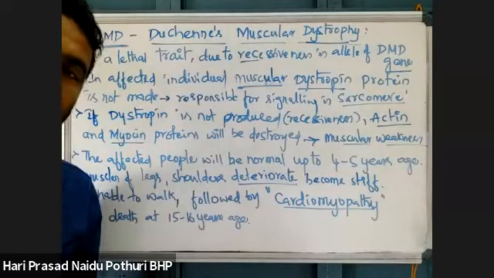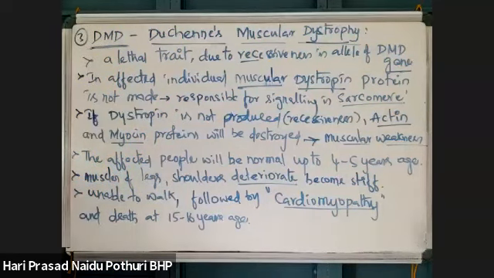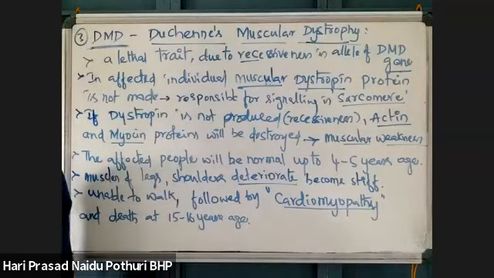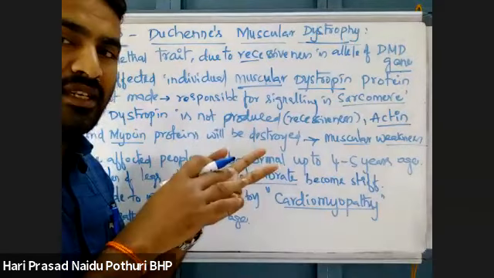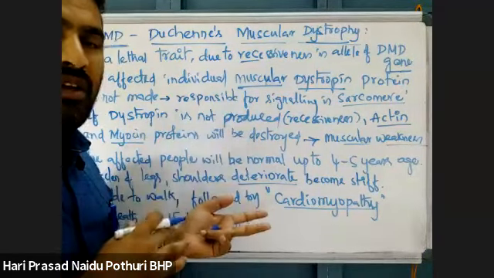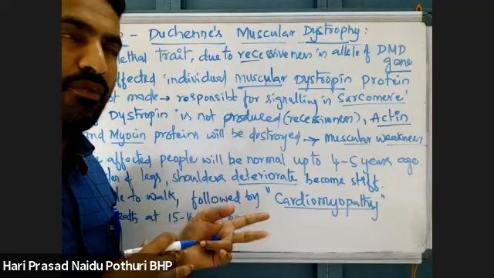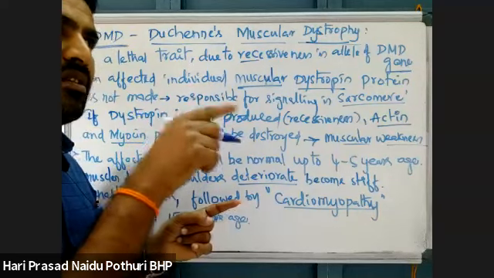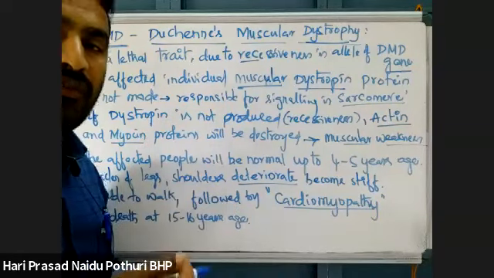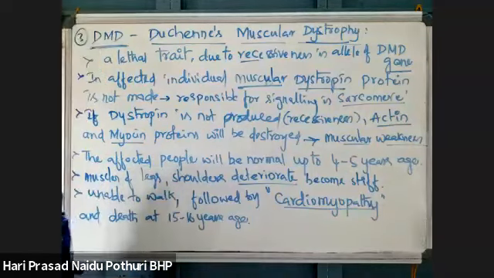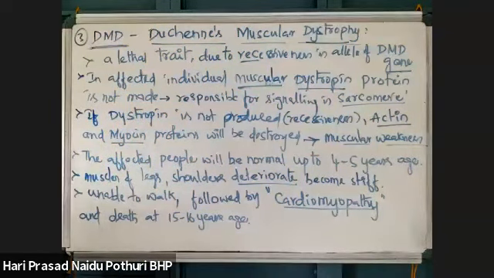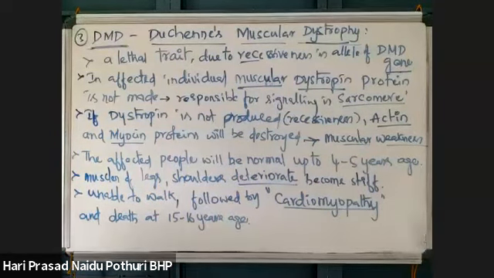Same as color blindness, this also follows the same inheritance. If the father is healthy and the mother is a carrier, then 50% of females are carriers, 50% of females are normal, and all males are normal. Whatever inheritance pattern we saw for color blindness, the same pattern is seen here.